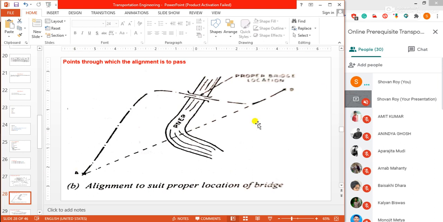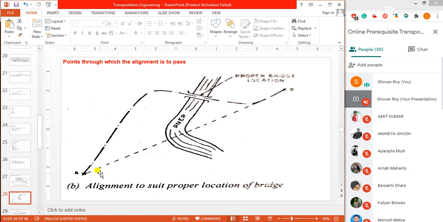Our shortest route is A to B, this dotted line, but due to this bridge, we can construct a bridge here, but the cost of the bridge construction will be high. But if we construct our bridge at this location, because this is a permanent location where our river is straight, the abutment and pier can be founded in a very stable way.